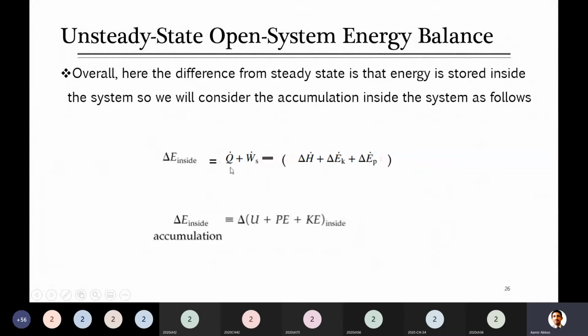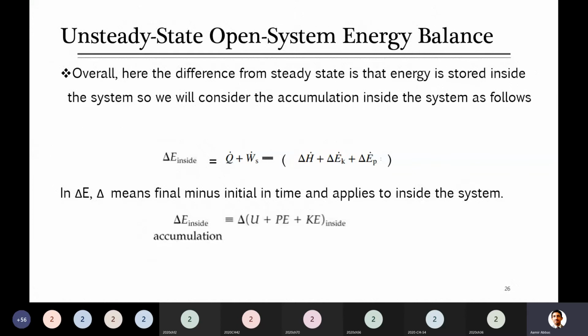Change in this energy will be taking place in the form of heat added to the system, work done or work done by the system, heat added or removed, shaft work done on or by the surroundings, as well as change in the enthalpy, kinetic energy or potential energy in the form of all those streams which are entering into the system, or all those which are leaving out of the system. Because this is delta, and you know this delta represents output minus input, output minus input, and this also output minus input.